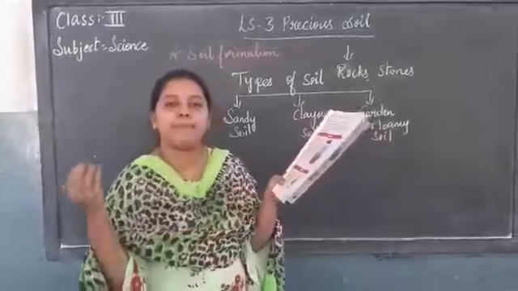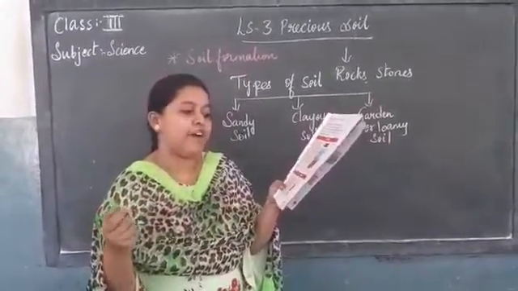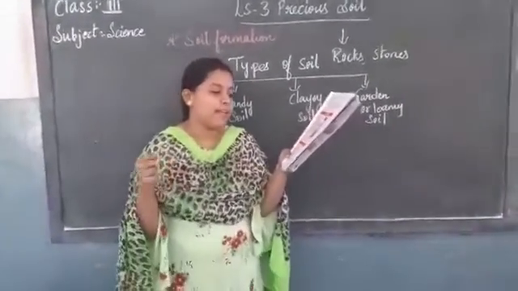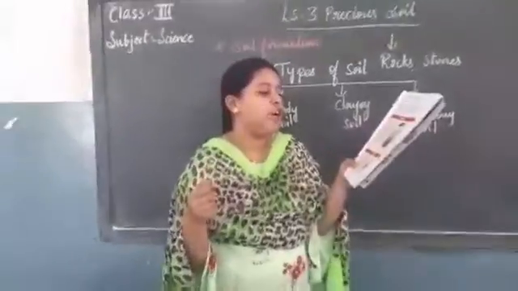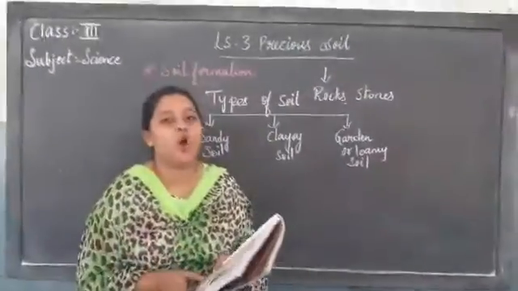Take some sample of soil in one container and cover it with a lid. Take the help of an adult and heat the water container on a low flame. Then open the lid. What you will see is drops of water on the lid. This shows that soil contains water.